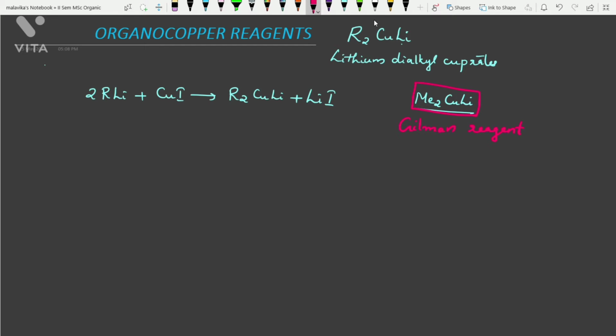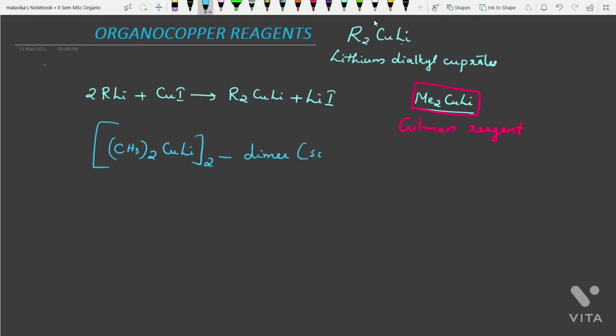In solution, lithium dimethyl cuprate acts as a dimer. It exists like (CH3)2CuLi twice. This dimer is the active species existing in solution. The compound is often represented as 4 methyl groups attached to a tetrahedral cluster of lithium and copper atoms.